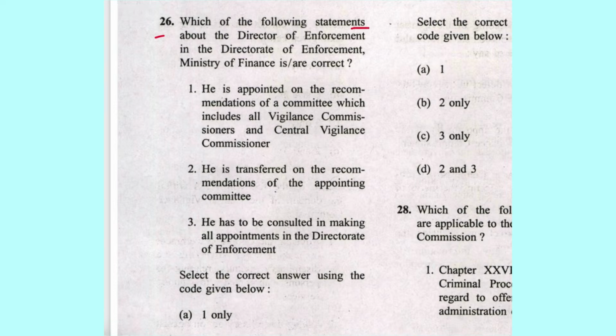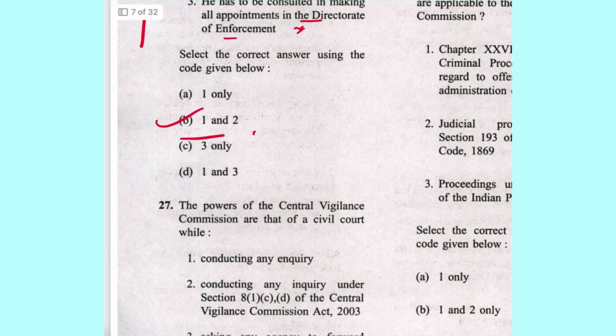Next is 26. Which of the following statements about Director of Enforcement and Directorate of Enforcement of Ministry of Finance are correct? He is appointed on the recommendation of committee which includes all vigilance commissioners and Central Vigilance Commissioner. This is correct. He is transferred on recommendation of the appointing committee. Yes. Then he has to be consulted in making all appointments in Directorate of Enforcement. No, this is wrong. Appointment of Director of Directorate of Enforcement is mentioned in section 25 of Central Vigilance Act. So 1 and 2 are correct. B is the answer.